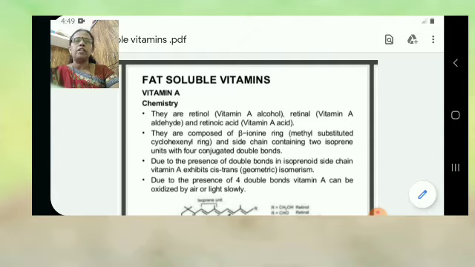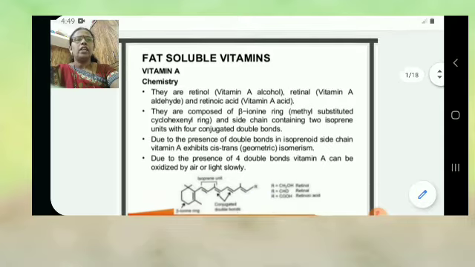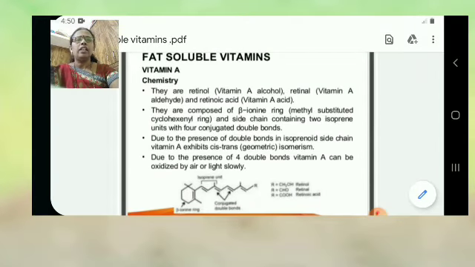First vitamin is vitamin A. Chemically, vitamin A includes retinol, vitamin A alcohol, retinal, vitamin A aldehyde, and retinoic acid, vitamin A acid.